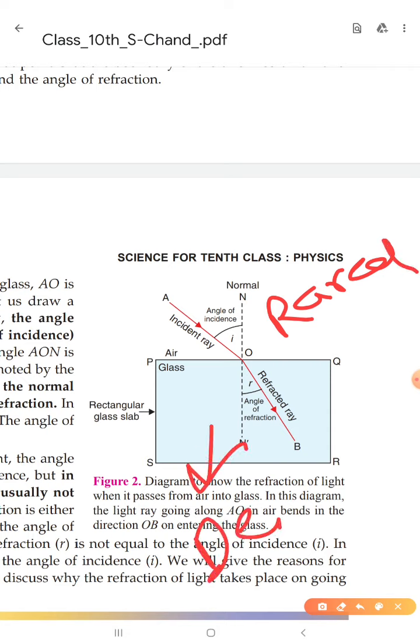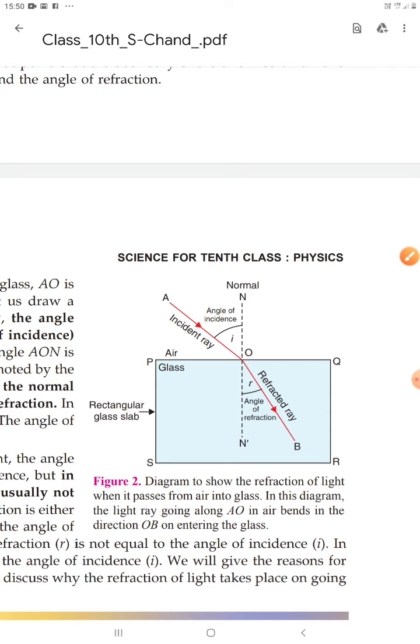Okay, this is denser medium. Whenever light travels from rarer to denser medium, then it comes close to the normal. You can see here, if there would be no glass, then the light would go in a straight line like it does now.